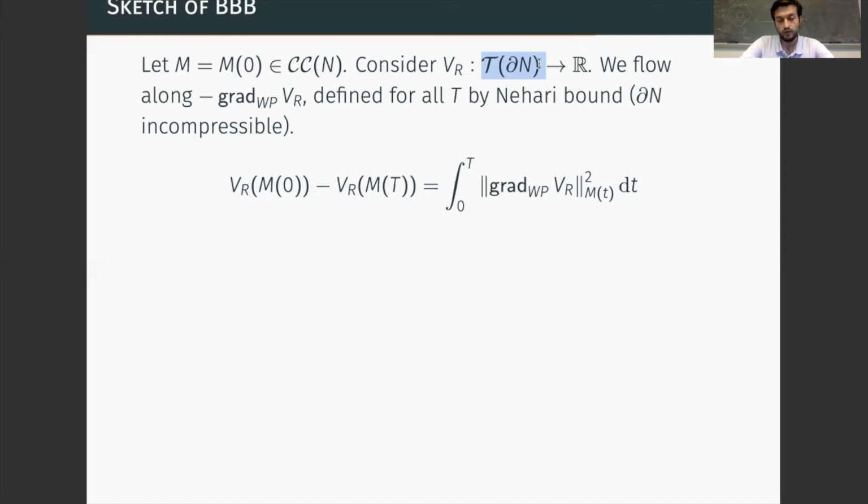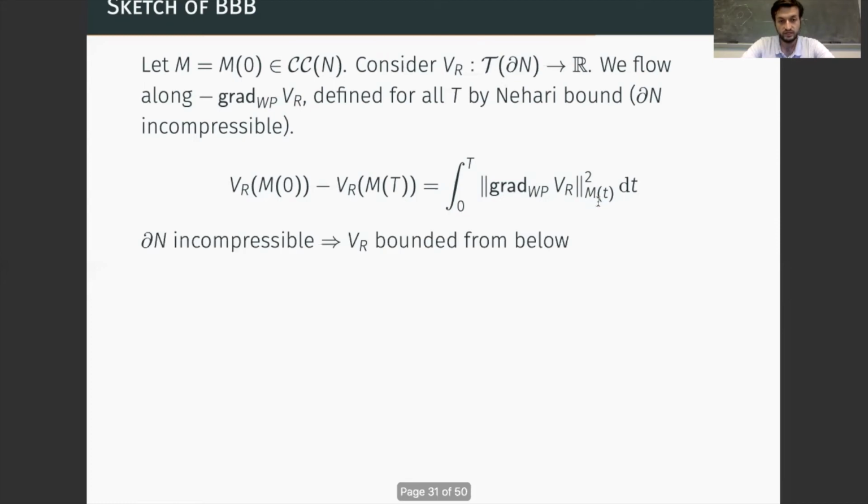So what we can do now is express the renormalized volume at time 0 minus the renormalized volume at time t as an integral of the norm of the gradient of the renormalized volume. Again, because of the incompressibility, the left side of this equality has to be bounded from above.